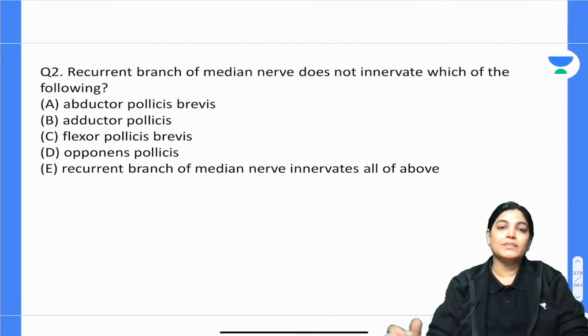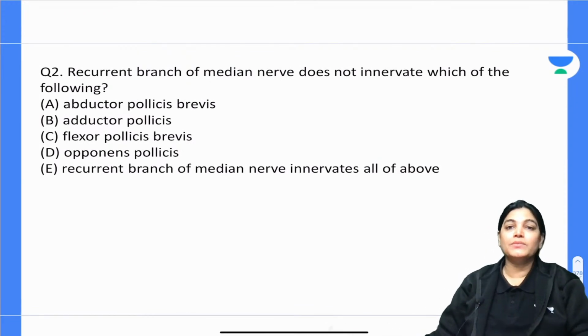Now, question number 2. Recurrent branch of median nerve does not innervate which of the following muscles? Apply your common sense and give me the answer.